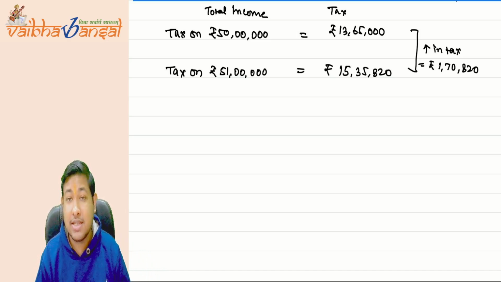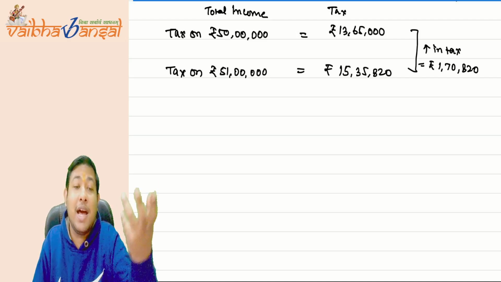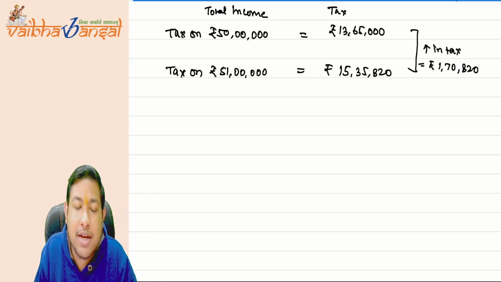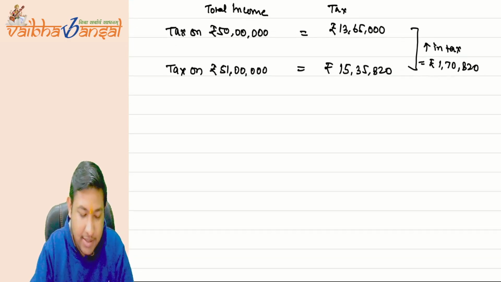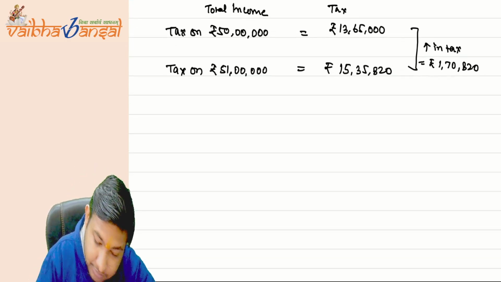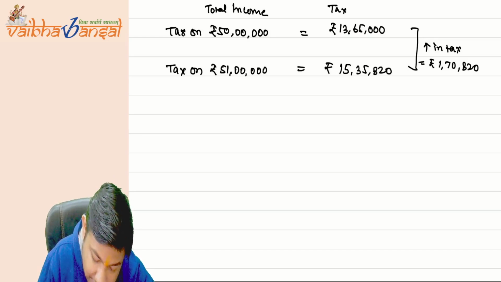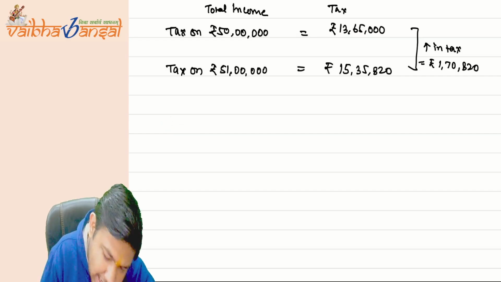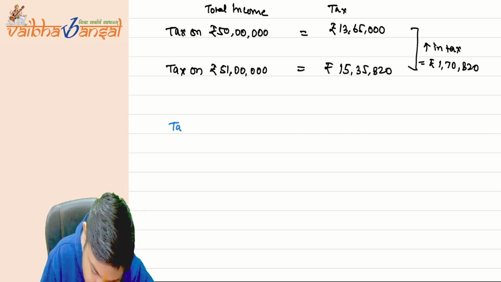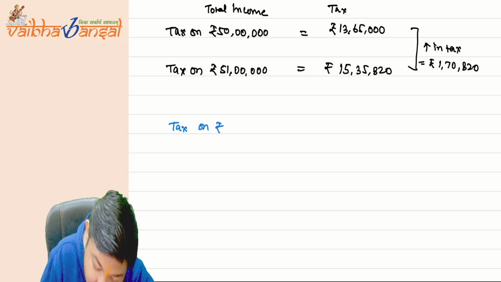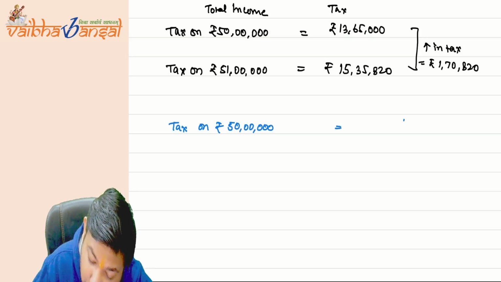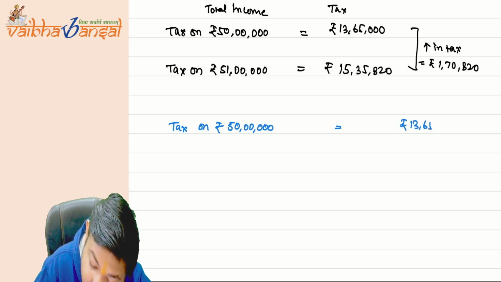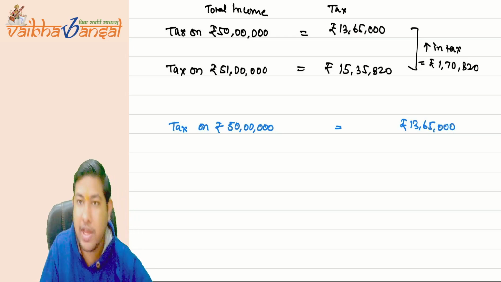So the assessee asks, what will be the marginal relief? The government said, see, what was your tax, suppose you are earning only 50 lakh rupees? The tax on rupees 50 lakh comes to rupees 13 lakh 65,000. That we have calculated.